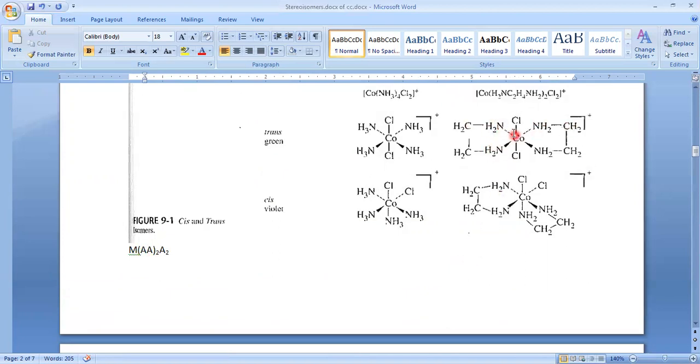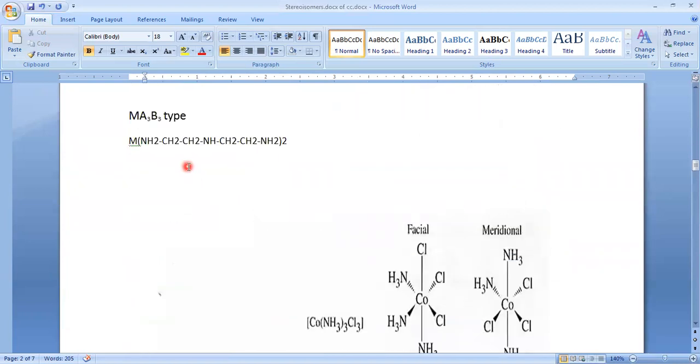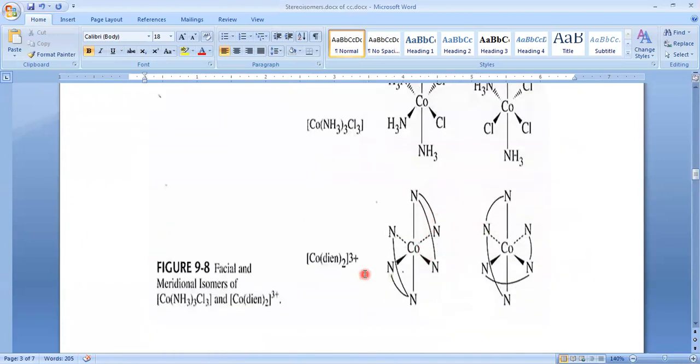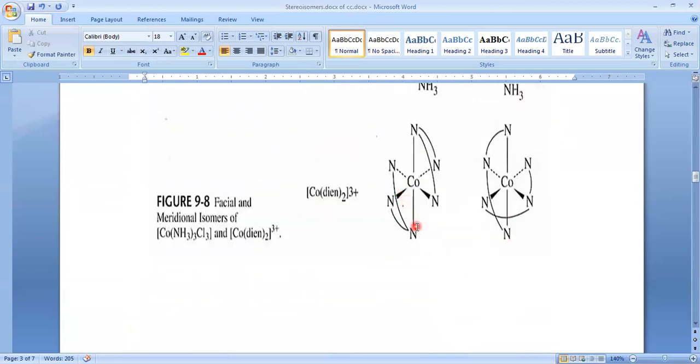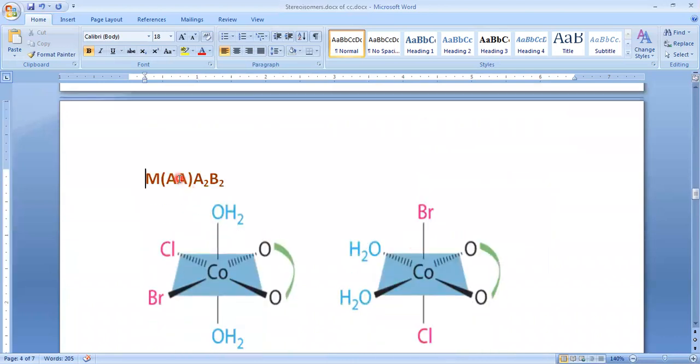In this case, this is trans and this one is cis. Next, another example, that is tridentate ligands. When we have two tridentate ligands, then we have facial and meridional, or you can say cis and trans.